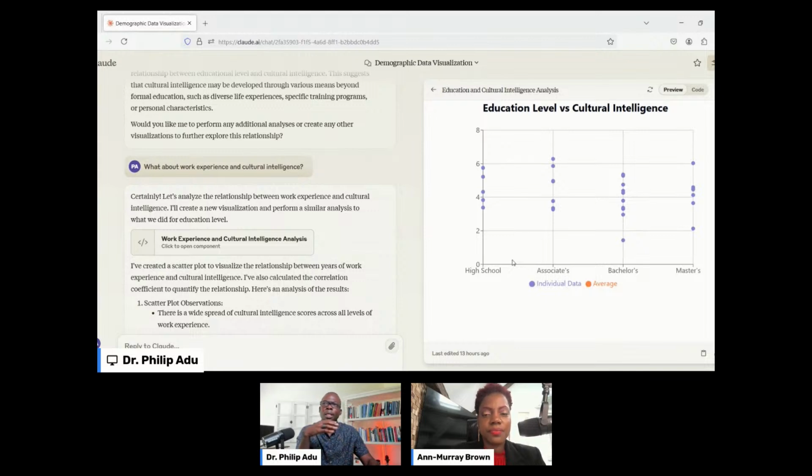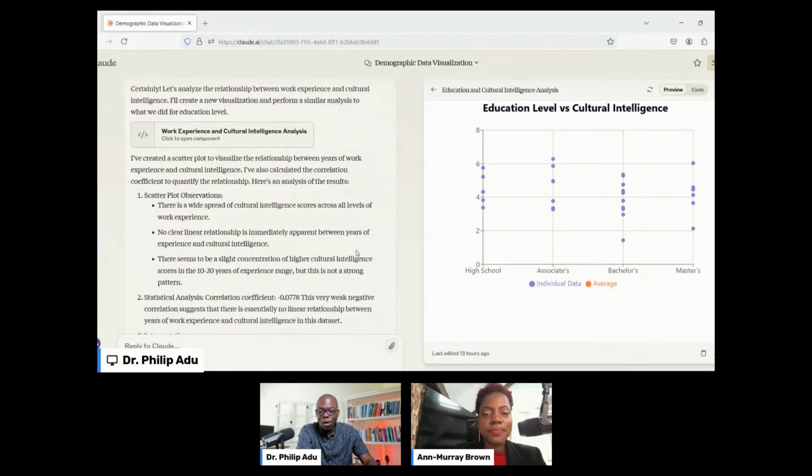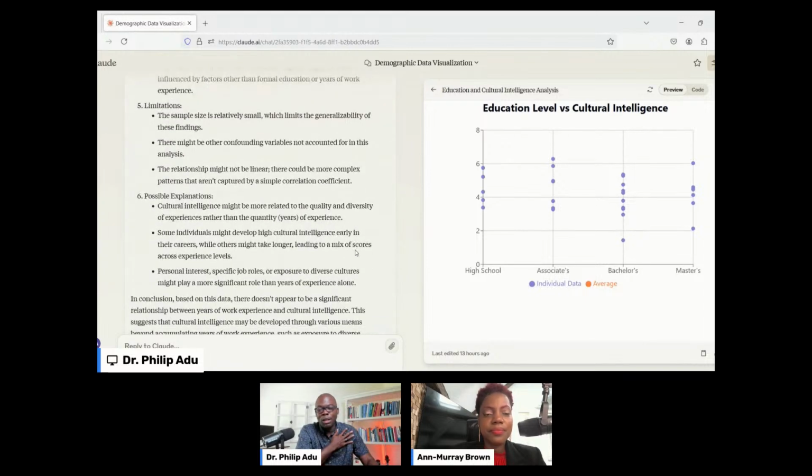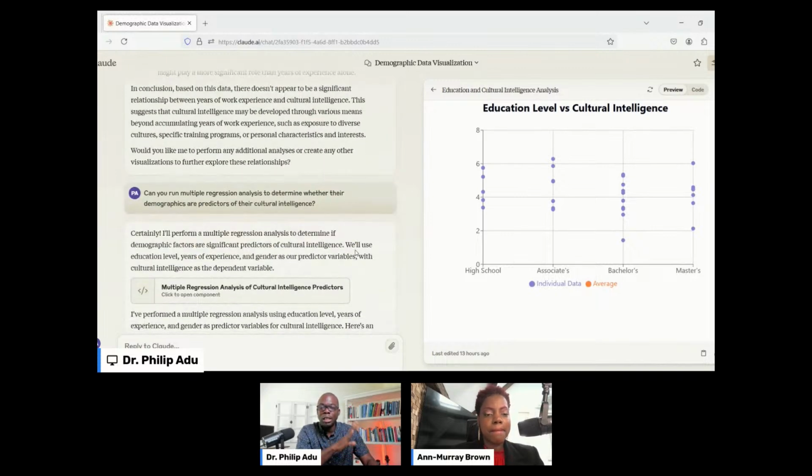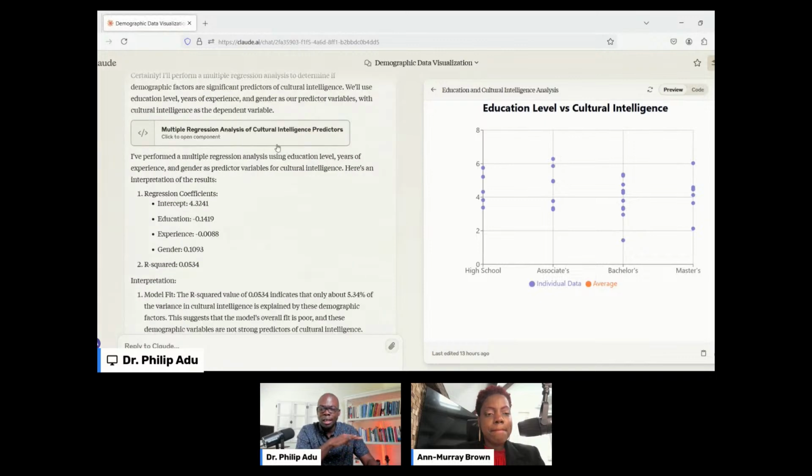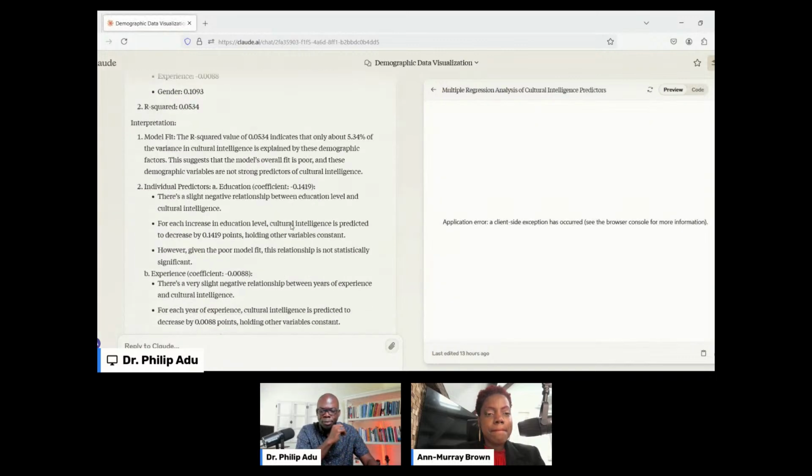So you see that this kind of system empowers you, instead of looking for somebody to help you analyze your quantitative data and explain to you step by step how he or she did it, right? This system can provide it to you, and you can also ask the system questions if you don't understand. It's just like your friend, your companion. So that's so powerful. And as I said, I don't have a huge background in quantitative, but this has really empowered me to do complex analysis. And then I was able to do regression analysis.